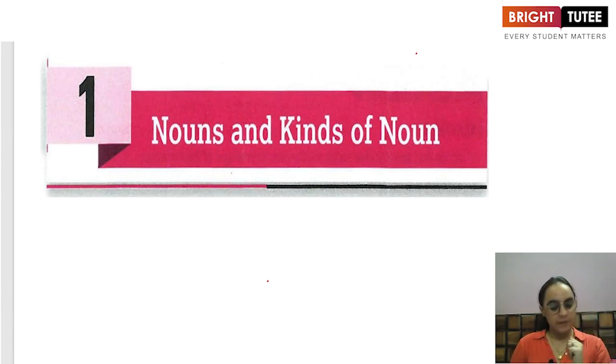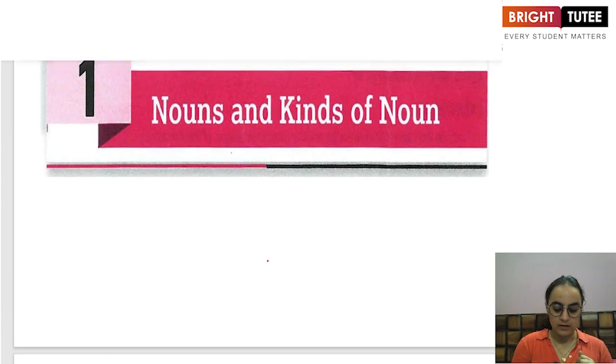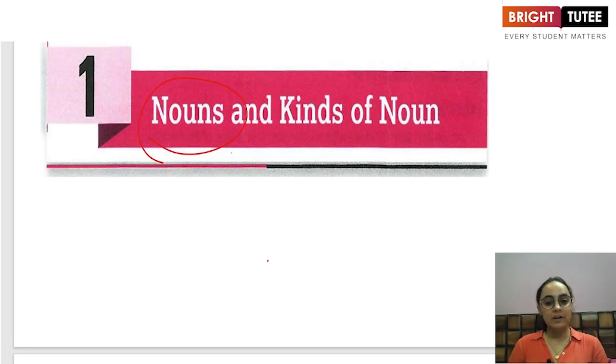Now, first, what is a noun? If you remember, when we were kids, there was one game that we would all play together with our friends, and that was name, place, animal, thing, right?